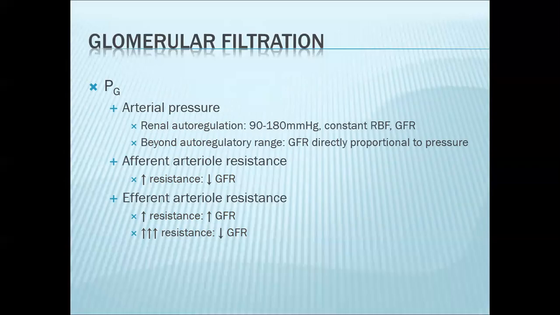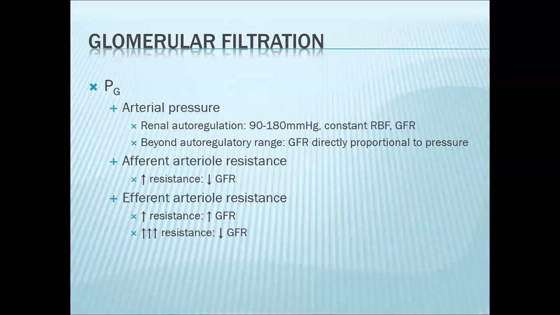So this is your autoregulatory range, meaning if your arterial pressure fluctuates within this range, because of your renal autoregulatory mechanisms, renal blood flow and glomerular filtration rate are constant. So it should not change. So that's the first thing that should come into mind.